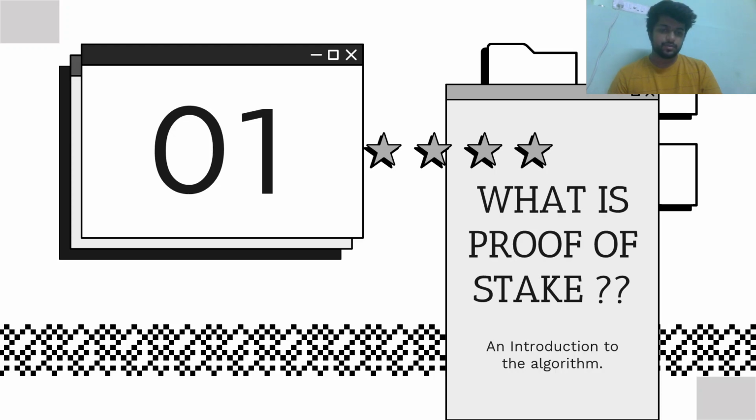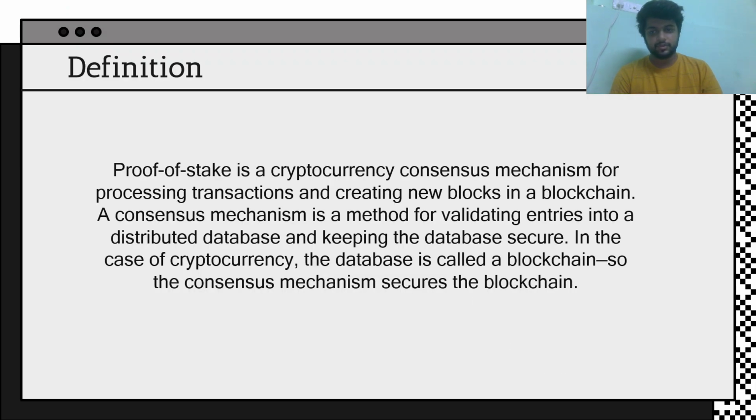So as you know, the first chapter is what is proof of stake and introduction to the algorithm. We will begin with the definition. The proof of stake is a cryptocurrency consensus mechanism for processing transactions and creating new blocks in a blockchain. A consensus mechanism is a method for validating entries into a distributed database and keeping the database secure. In the case of cryptocurrency, since the database is called a blockchain, the consensus mechanism secures the blockchain.